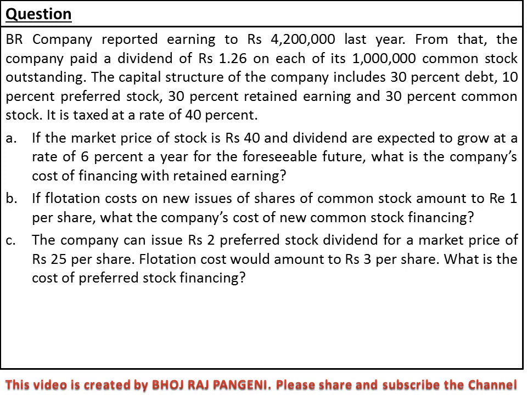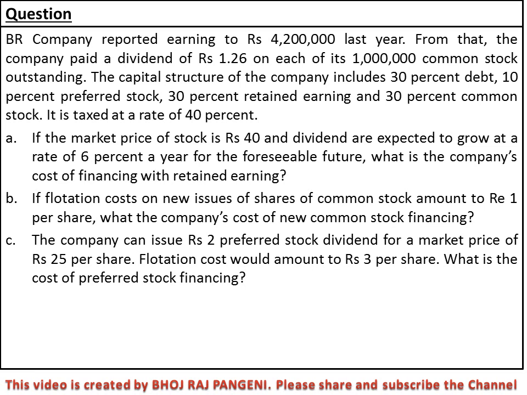And C: the company can issue preferred stock with rupees 2 dividend for a market price of rupees 25 per share. Rupees 2 is the preferred stock dividend per share, and the market price of preferred stock is rupees 25 per share. Flotation cost would amount to rupees 3 per share. This is the flotation cost of preferred stock only.